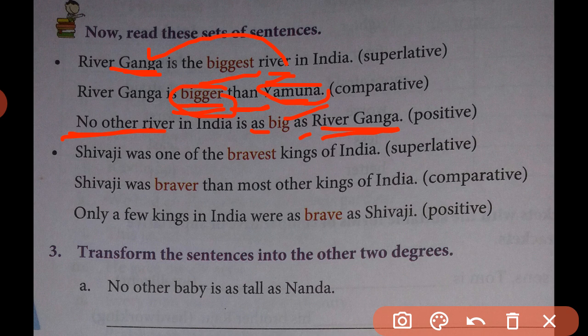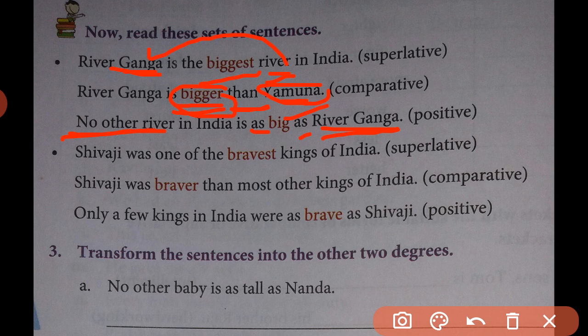So, what are the common rules for changing the degree sentence into another form? First of all, we have to find the common noun and proper noun while changing, and then we have to find the adjective form. While changing the degree into another form, if the given sentence is positive, we change it into negative, and if the given sentence is negative, then we will change it into positive. But it is possible for superlative to positive degree.